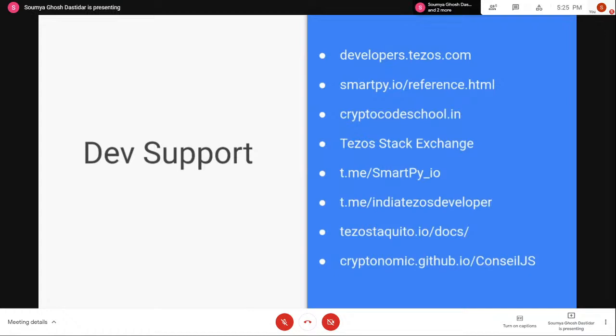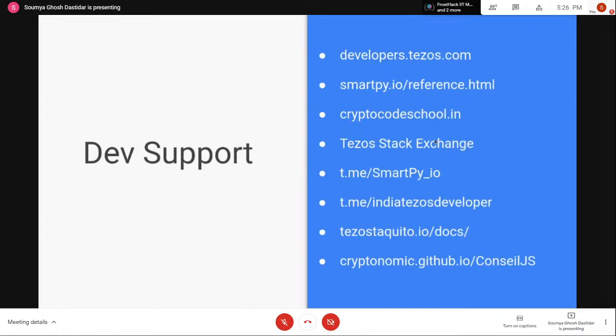Yeah. So the question is basically, to write smart contracts in Tezos, do we need to know Python? There are different smart contract languages, like SmartPy, Ligo. So if you want to do SmartPy, then you might need to know a little bit of Python. It's pretty simple. I'll show you how you can write the code. So I don't think that will be too difficult. Even if you do not know Python, you can quickly understand the syntax and get started by looking at the examples that are there. So that should be pretty simple. Okay. I think it's clear there.